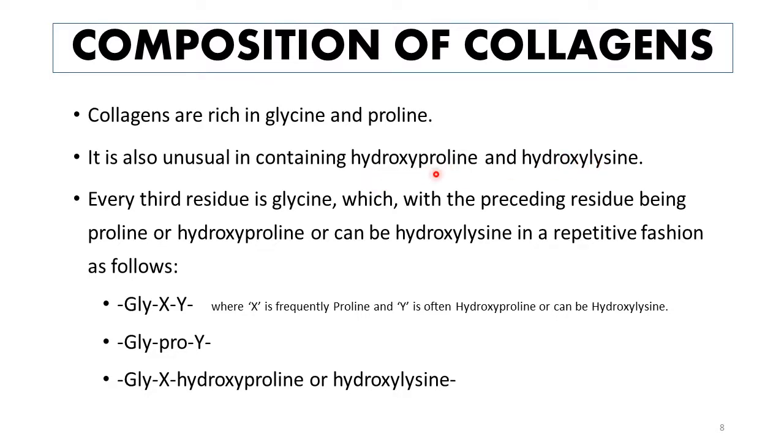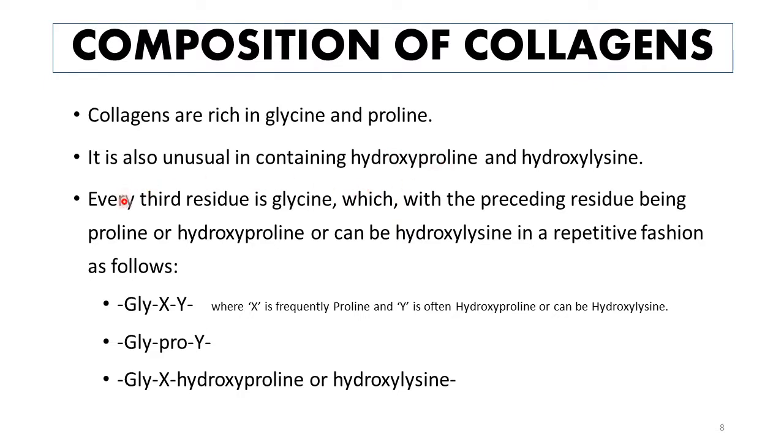So hydroxyproline and hydroxylysine are a result of post-translational modification of collagen polypeptide chains, and these two amino acids are abundant in collagen and they are mostly not present in other proteins. So this is a distinguishing feature of collagen from other proteins.